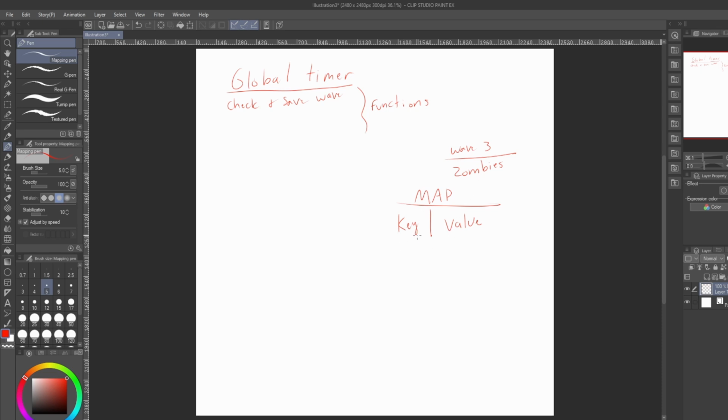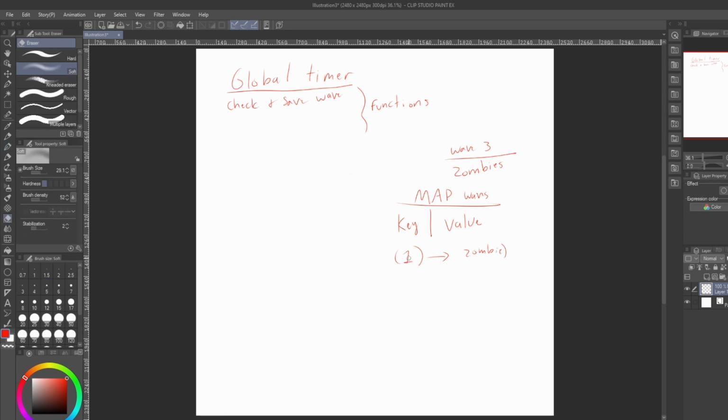So if I make an array of this map, an array of my waves, right? Then each key could be the wave number, so the index or whatever: wave 1, wave 2, wave 3. And then I look up that key, so let's say it's 1. I look up that key and I get the values, and the values are telling me, well, it's an array of zombie types. Actually, that was supposed to be a 3, but whatever, you know what I mean. It's telling me it's an array of zombie types. So this is a really great way to store this data, and I could just go in here and edit this whenever I want. And again, I'll show you how to do that. But this is kind of how you think about functionality.